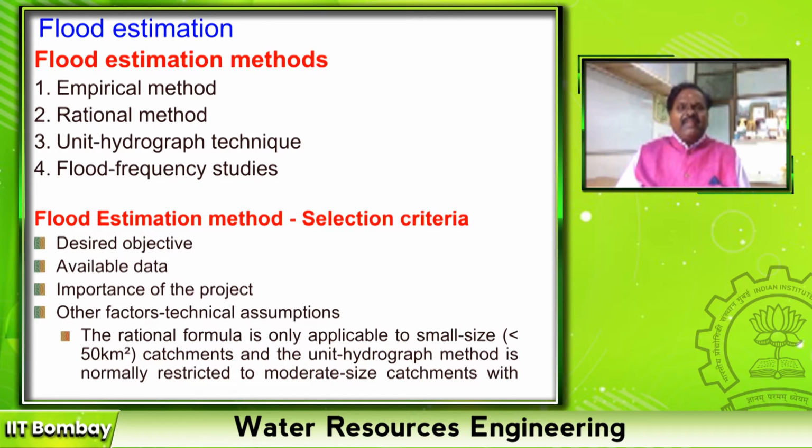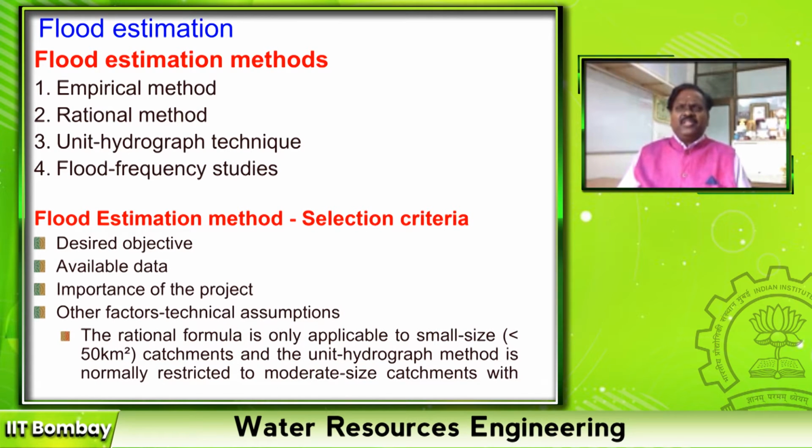Second one is the available data: whether a longer length of observed discharge is available, whether the peak flows have been recorded continuously for several years. Then the other factors are technical factors.